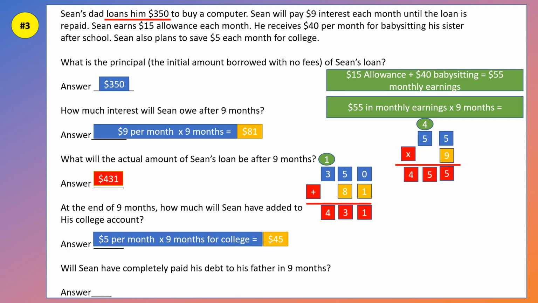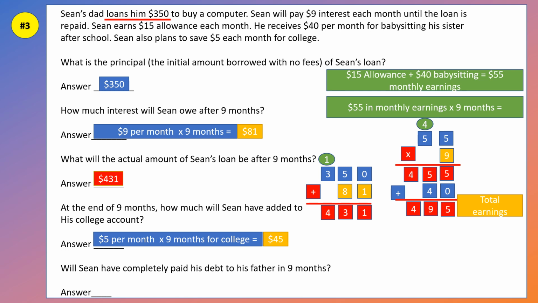But remember, we have a 4 in that tens place, and that 4 is the same thing as saying 40 because it's in the tens place. So we need to add 40. Now what's 5 plus 0? That's right, it's 5. And 5 plus 4, good, 9. And 4 plus, there's nothing there, that's 4. So that means in the 9 months, between his allowance and his babysitting, he will have earned $495. Now, he's earned $495, but he has to pay his dad $431.